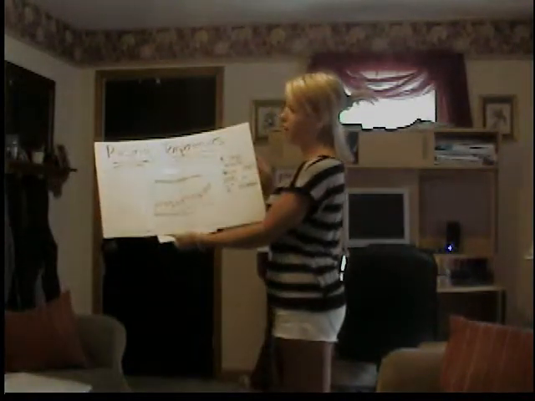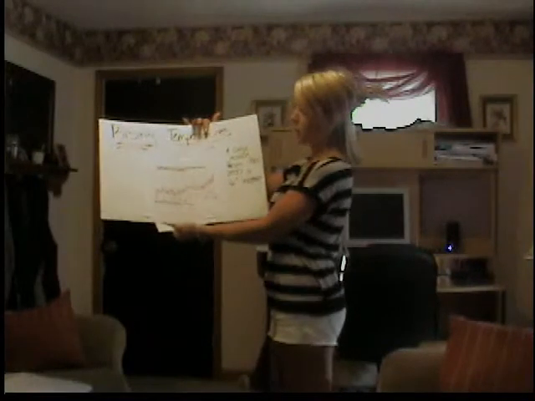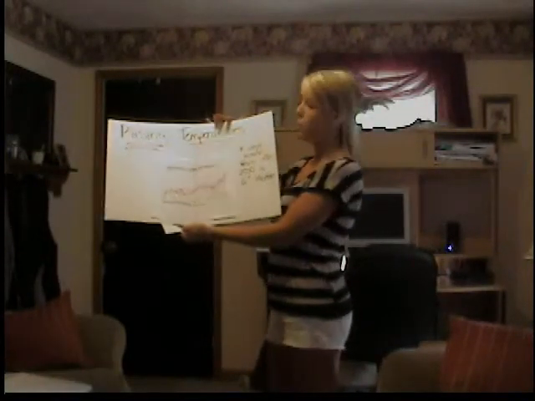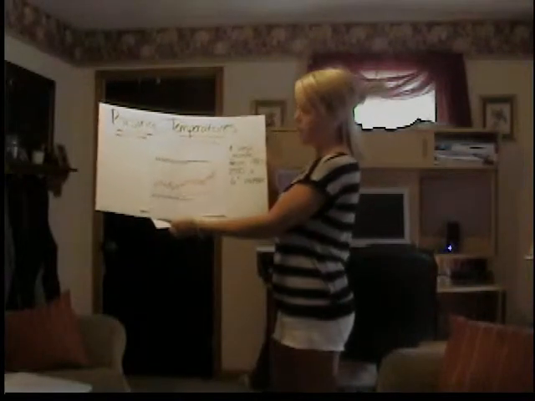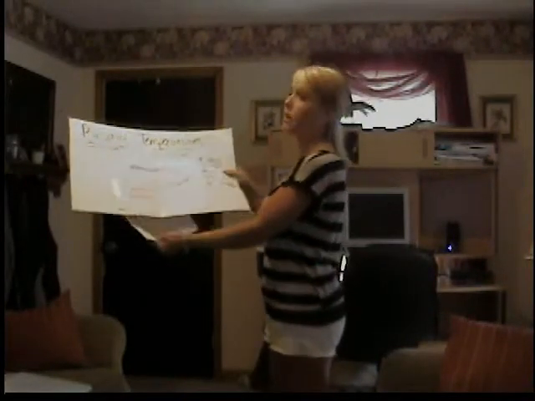The planet's temperature has changed throughout many thousands of years, from ice ages to long periods of warmth. Such things as volcanic eruptions, energy released from the sun, and changes in the Earth's orbit have affected the Earth's climate. I have a graph here of increasing temperatures from 1860 to 2000, and the most dramatic increase comes from 1980 to 2000, which is a 0.6 increase in temperature.